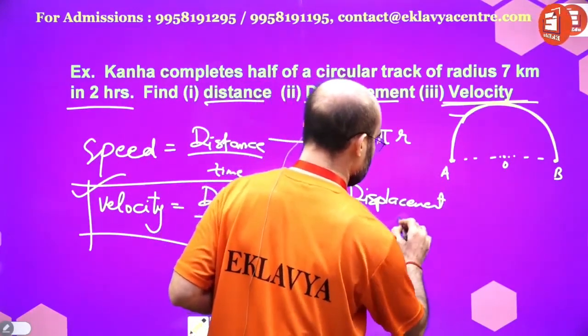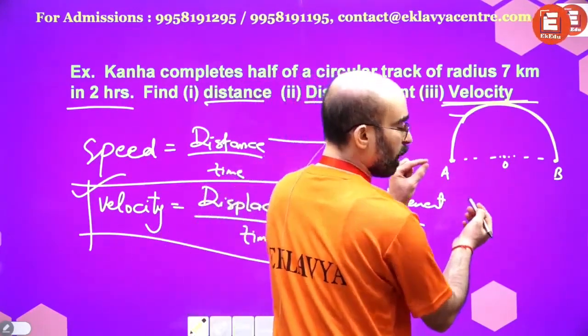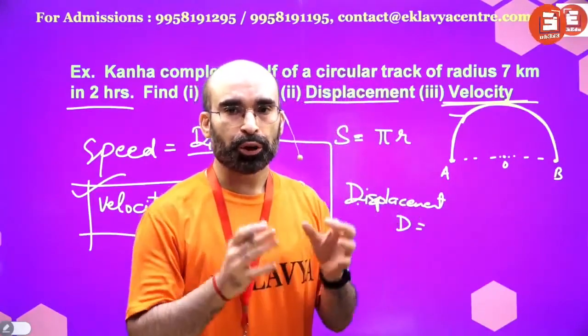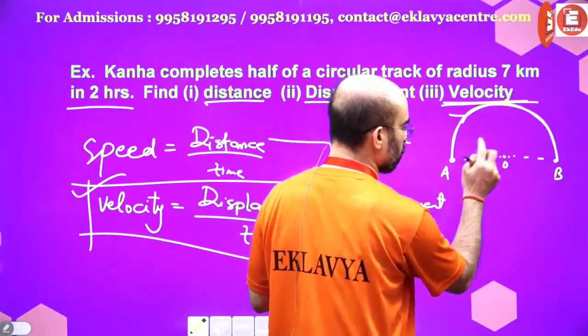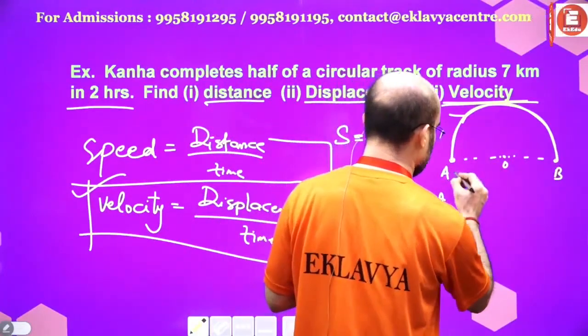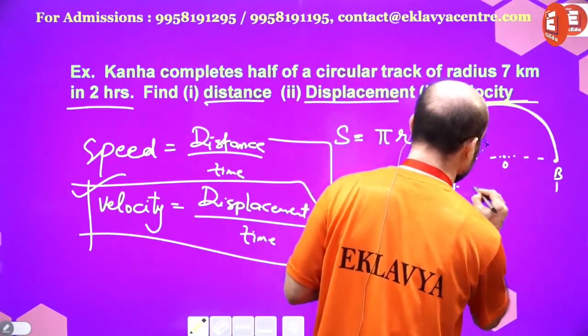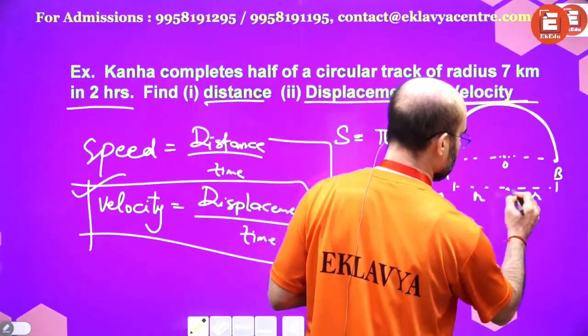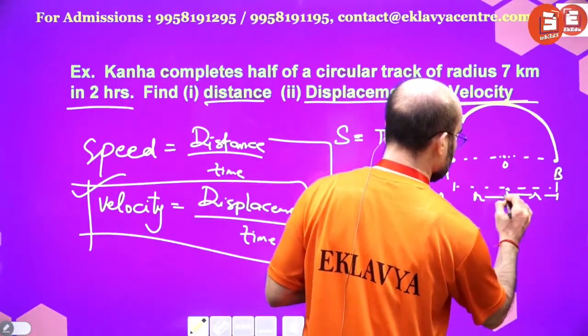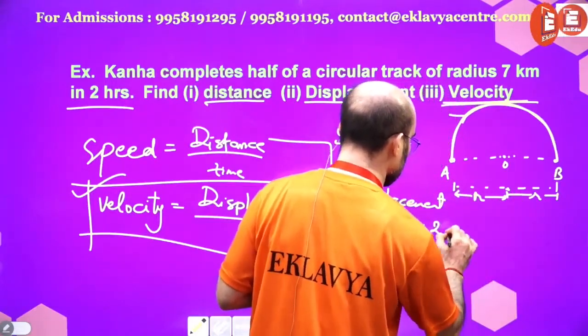Displacement D will be equal to, what you need to do? You need to join the two positions. This is the initial position and this is the final position. This distance is what you need to calculate. So this is R plus this is R, so that means displacement will be 2 into R.